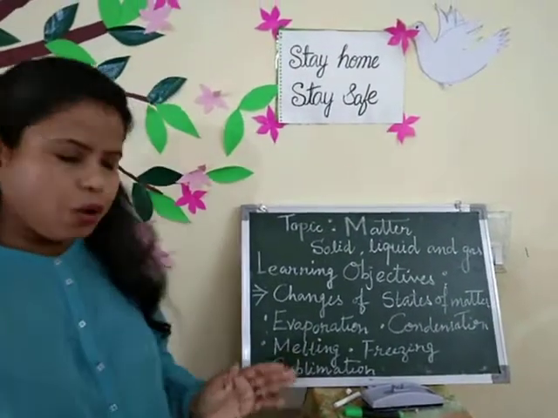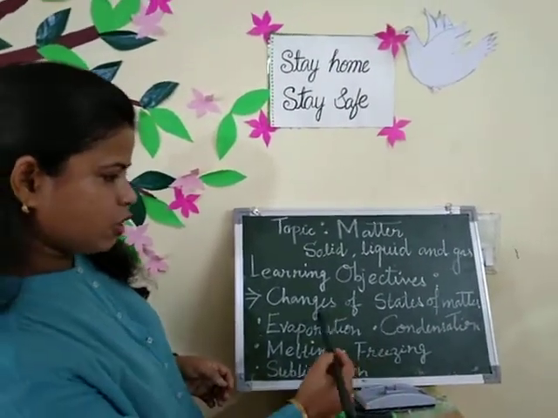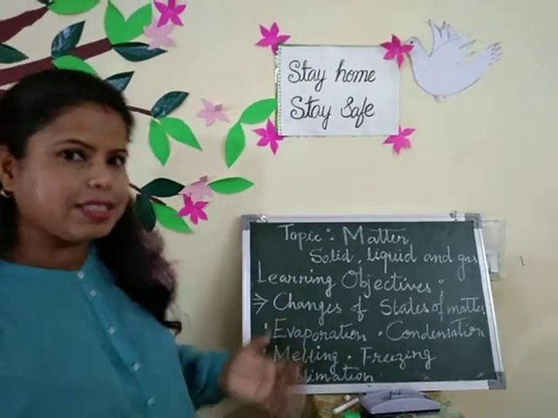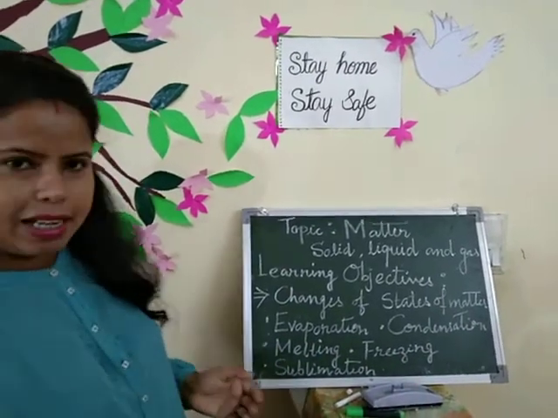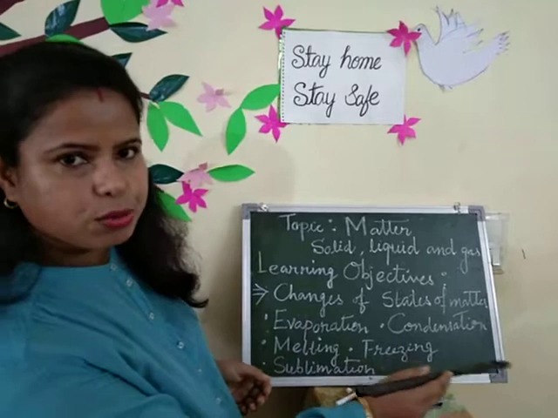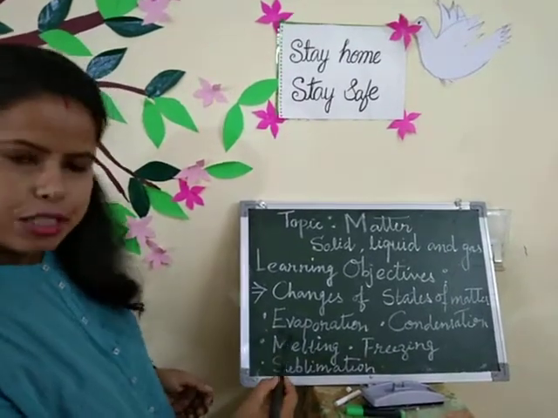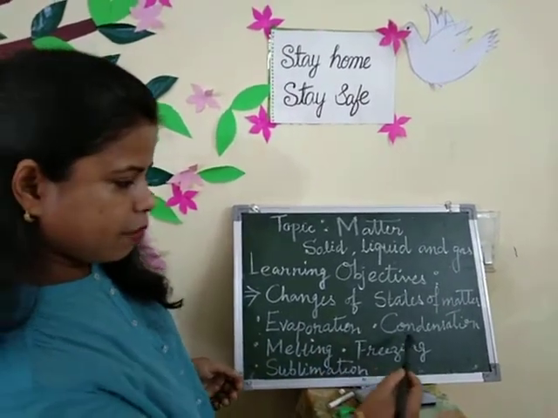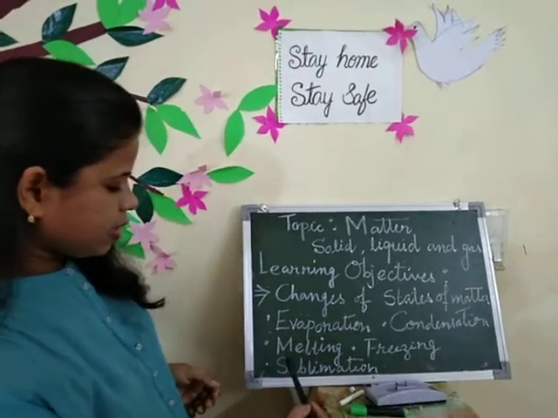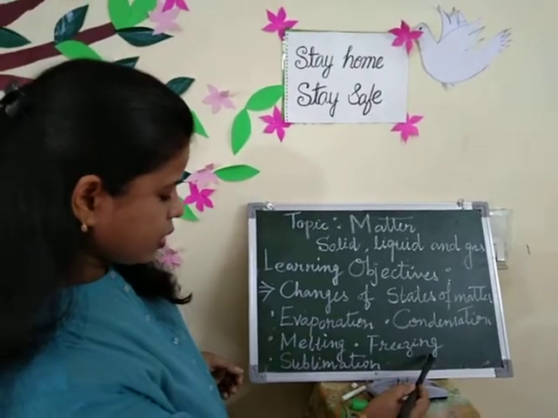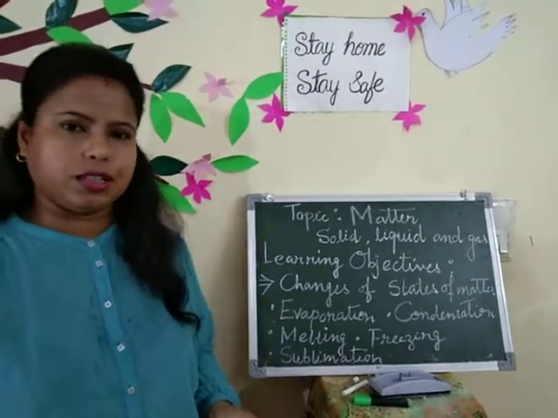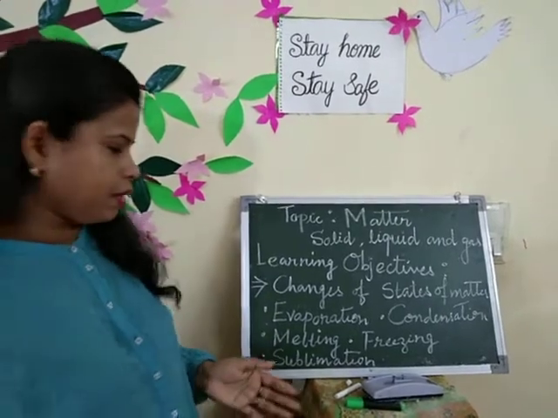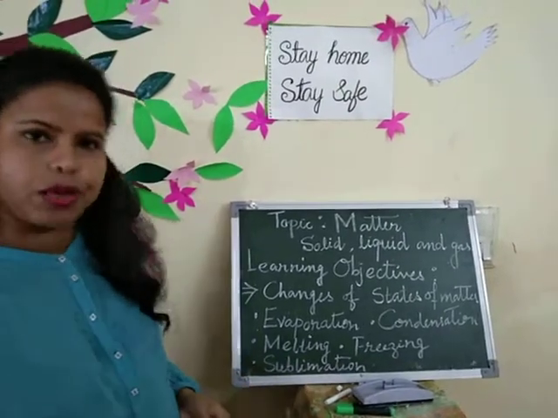Yes, now I will explain these points. Changes of state of matter. There are so many changes available, and I am going to explain all the points one by one. The first point is evaporation. The second point is condensation. Third is melting. Fourth is freezing. Fifth is sublimation. Now, with the help of experiments, I will explain all the points one by one.